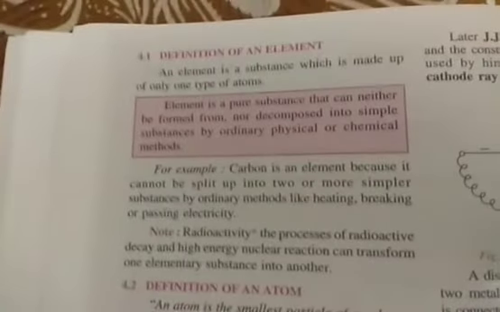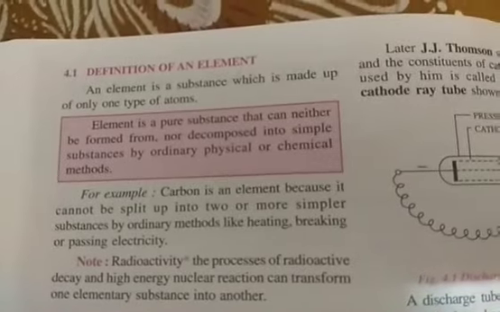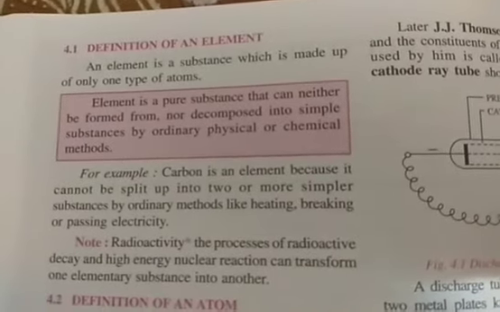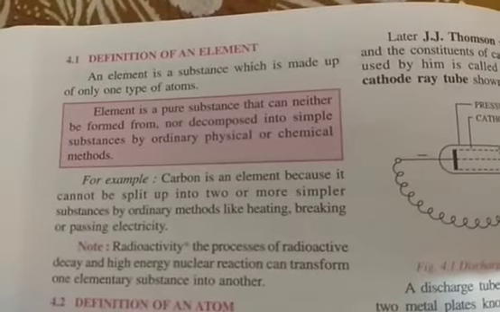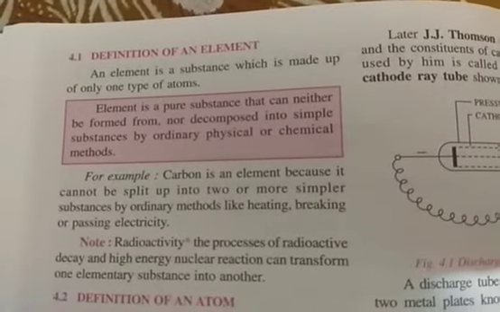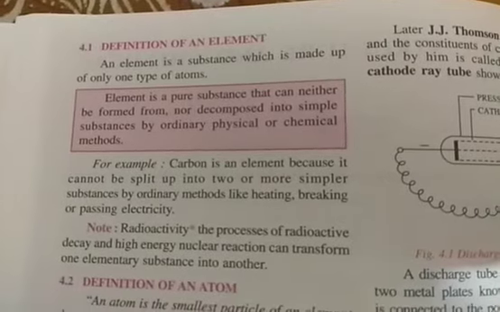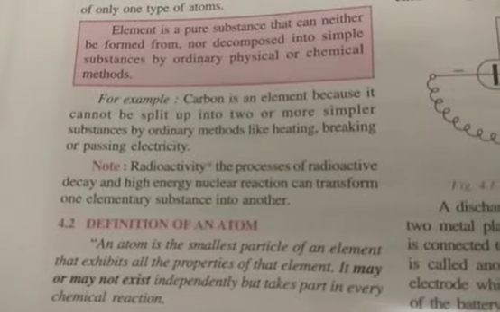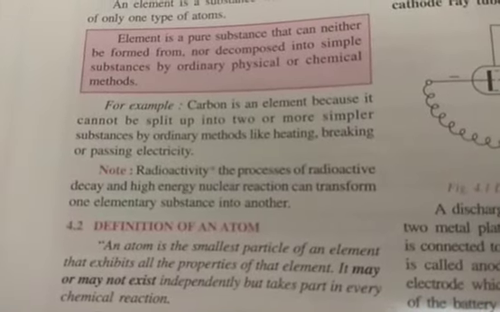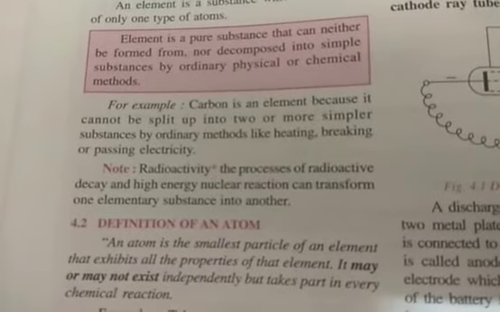Now students, come to the next page. Now, the definition of an element. From the box I'm reading, an element is a pure substance that can neither be formed from nor decomposed into simple substances by ordinary physical or chemical methods. For example, carbon is an element because it cannot be split up into two or more simpler substances by ordinary methods like heating, breaking or passing electricity.